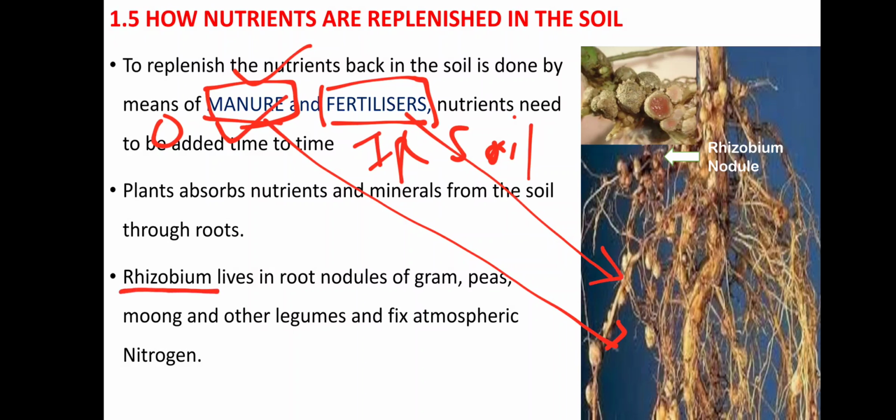But there are certain types of microorganisms like rhizobium, blue green algae, or many other types of organisms which grow in the root nodules. Here you'll find the root nodules. In the root nodules these organisms grow and they fix the nitrogen in the form of nitrites and nitrates in the soil, and then it is absorbed by the plant, and therefore the nutrients get replenished in the soil.